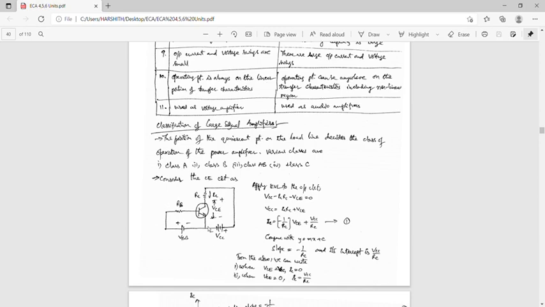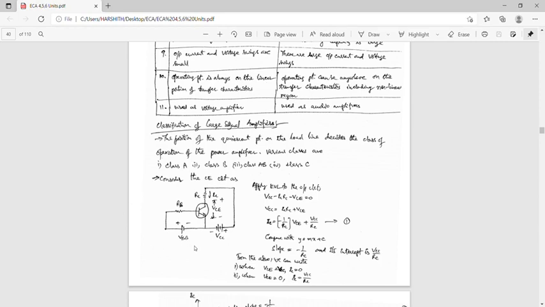Applying KVL to the output circuit, that is the collector circuit, we get VCC minus ICRC minus VCE equal to 0.